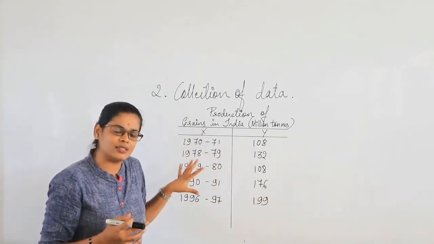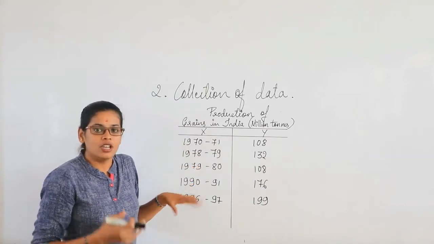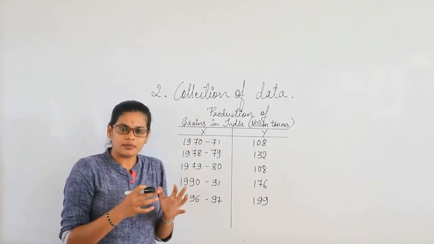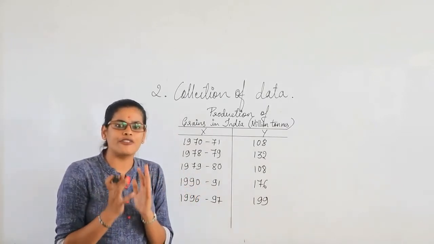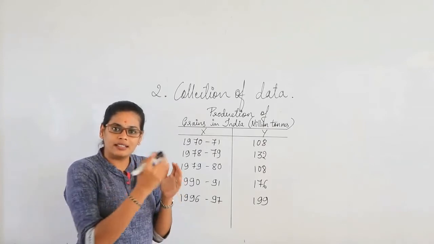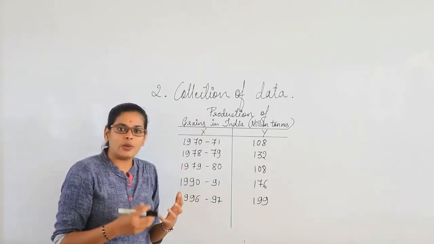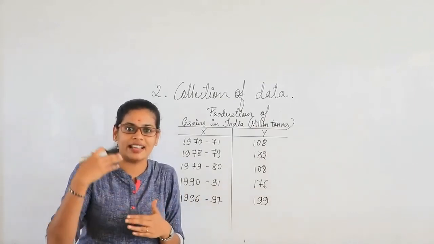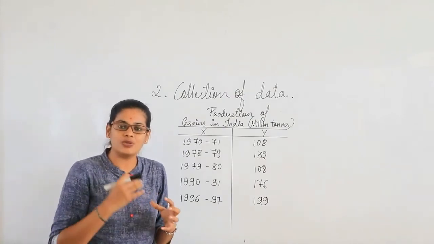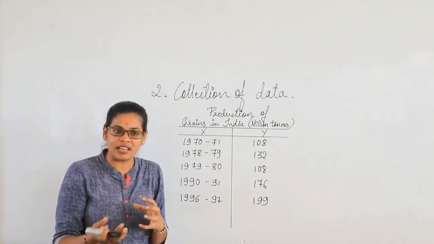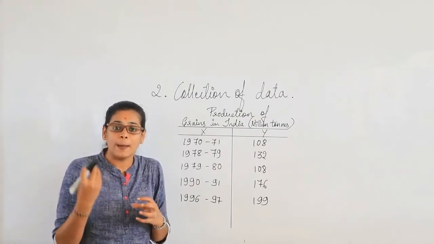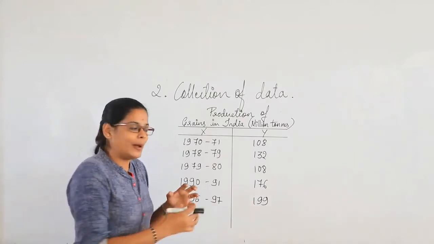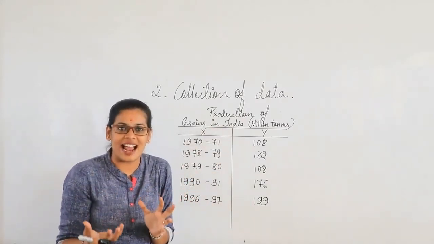So this table is giving us information. What kind of information? It is giving us the production of grains in our country in certain years or eras. Looking at this data, we can predict what the production of grains will be in the coming years, or how much we might need, or how many grains need to be produced in the coming years.